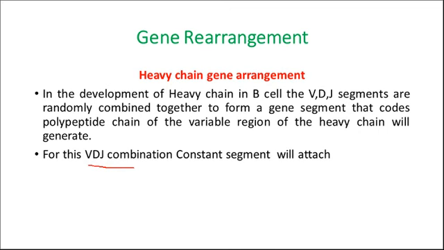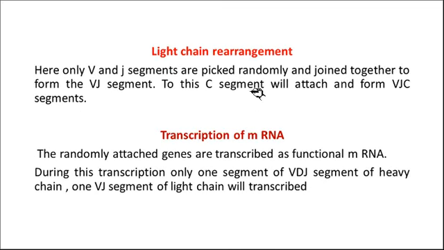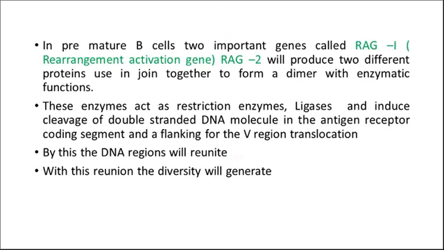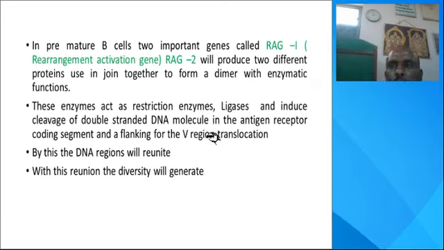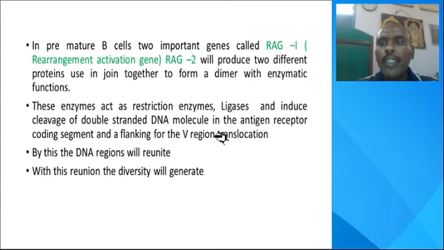According to this, mRNA will be transcribed and generated, and this mRNA will move to the cytoplasm, from the cytoplasm to the ER, to the ribosomes. Here there are two types of genes present, termed RAG1 and RAG2, the recombination activation genes.